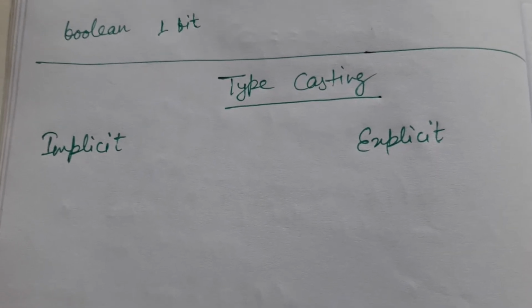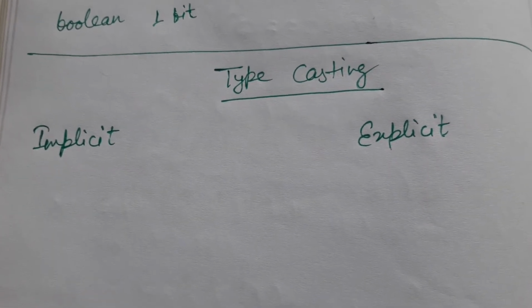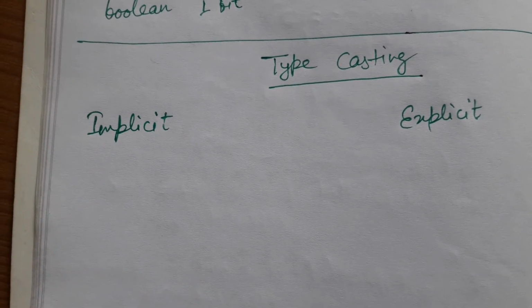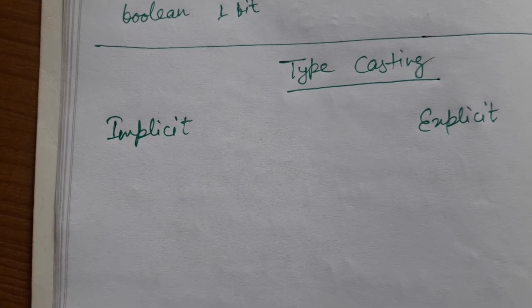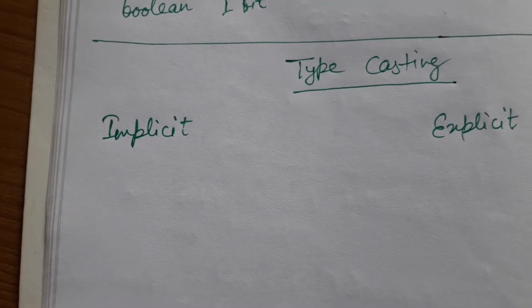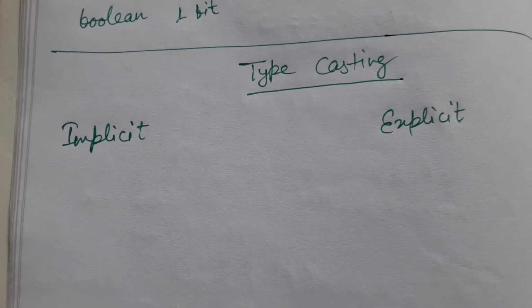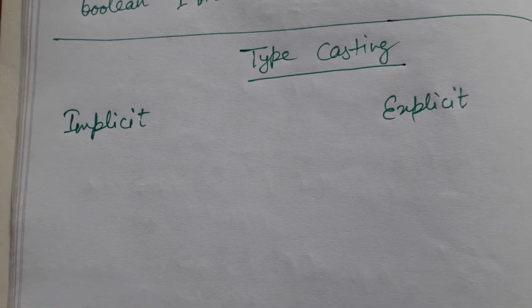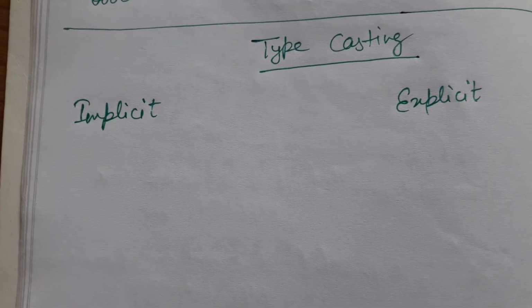Okay, our topic now is typecasting. What is typecasting? Typecasting is a process by which we can convert one data type to another data type. Means we have different types of data, and if we want to convert a value from one data type to another, then it is called typecasting.